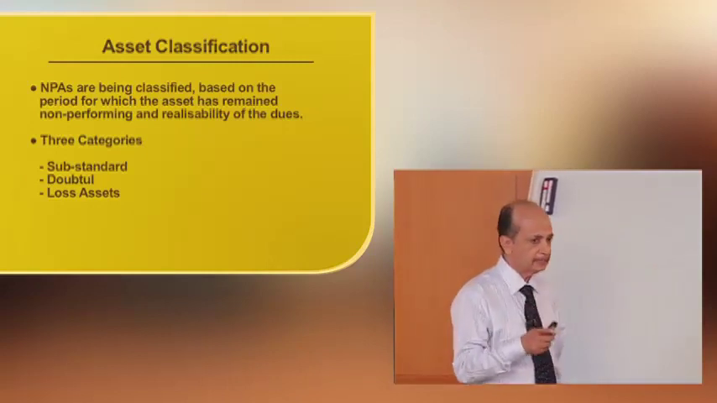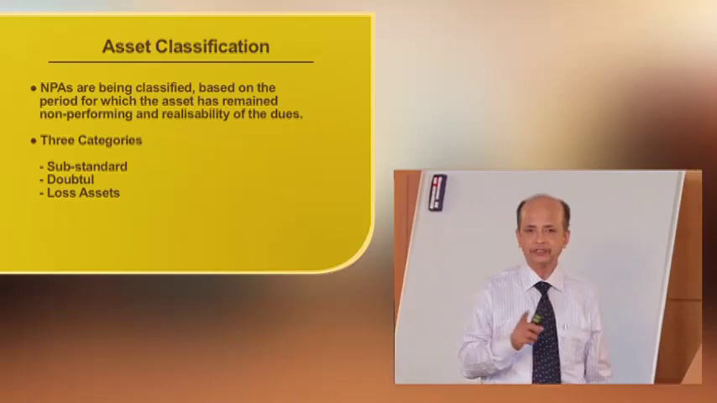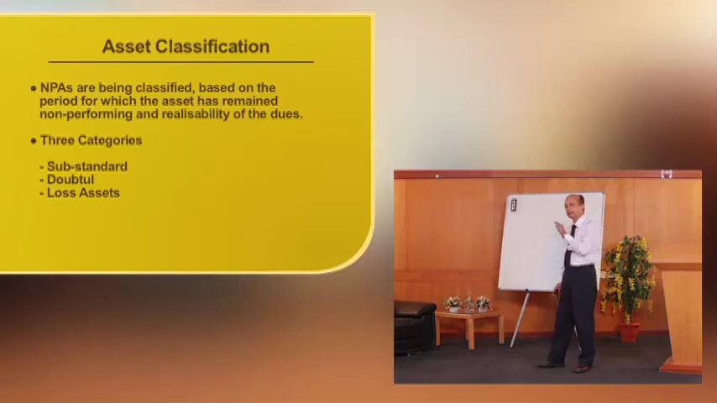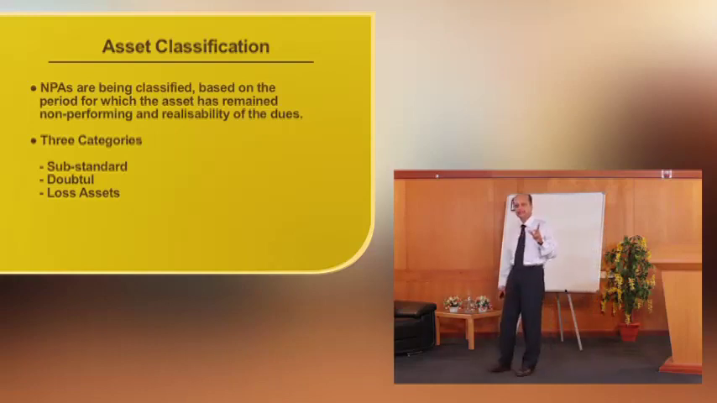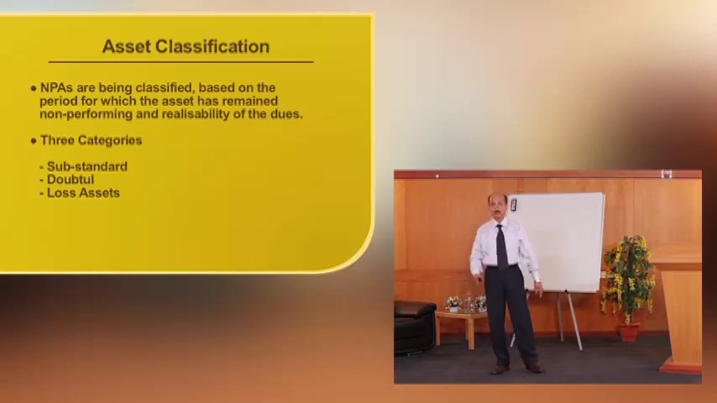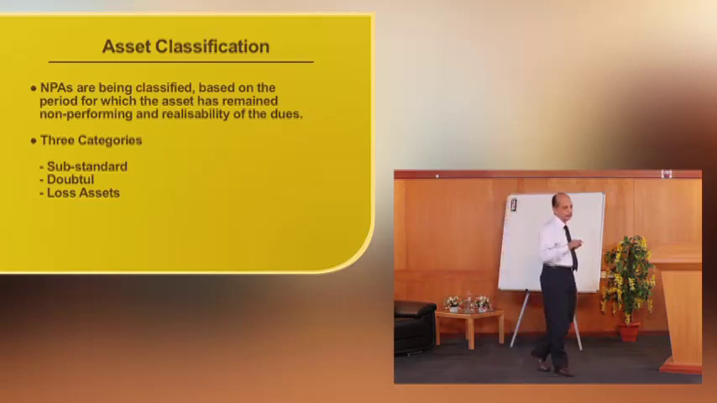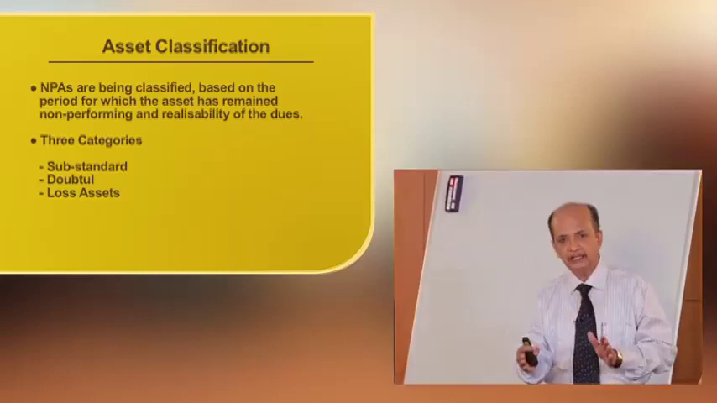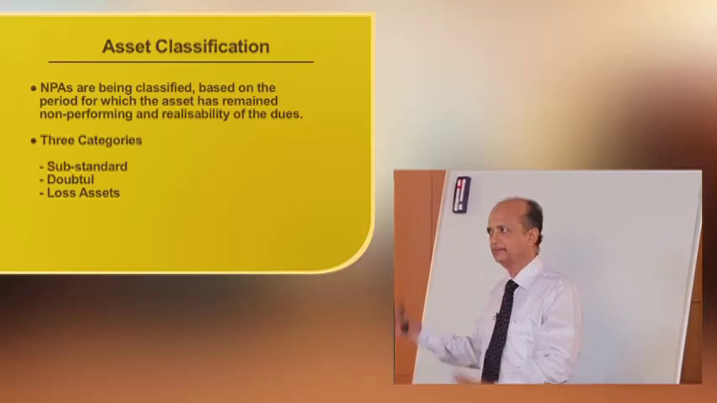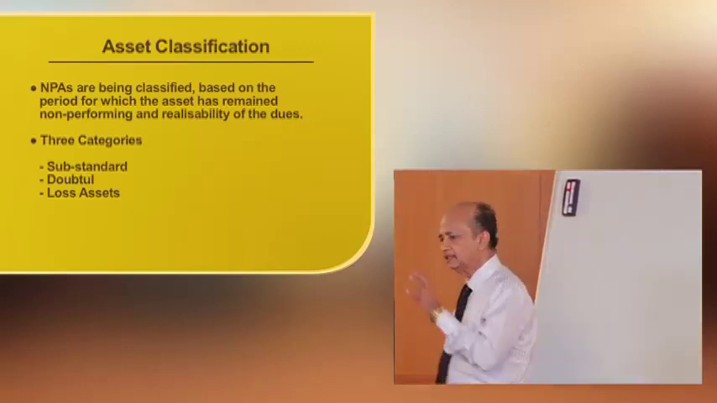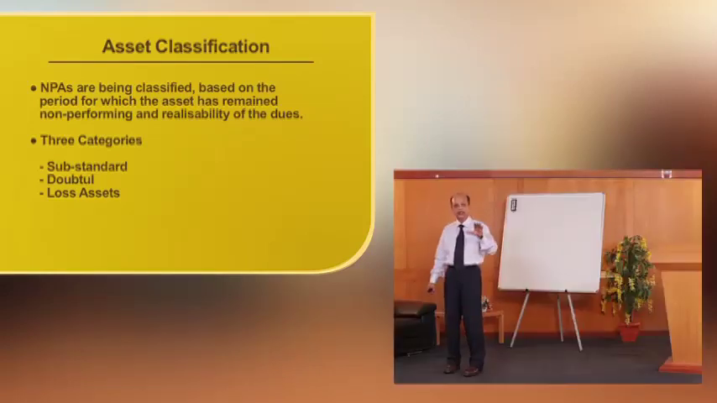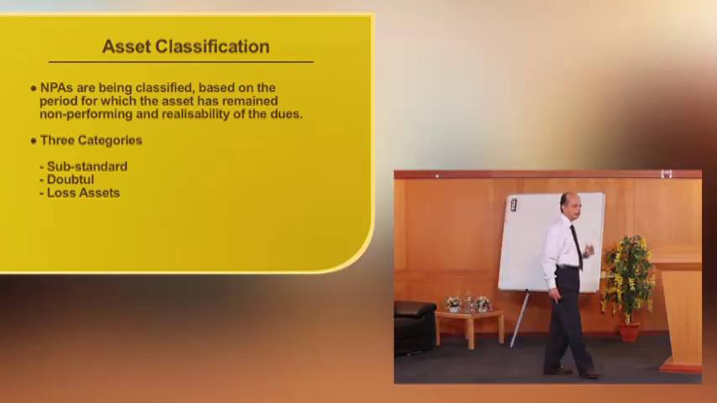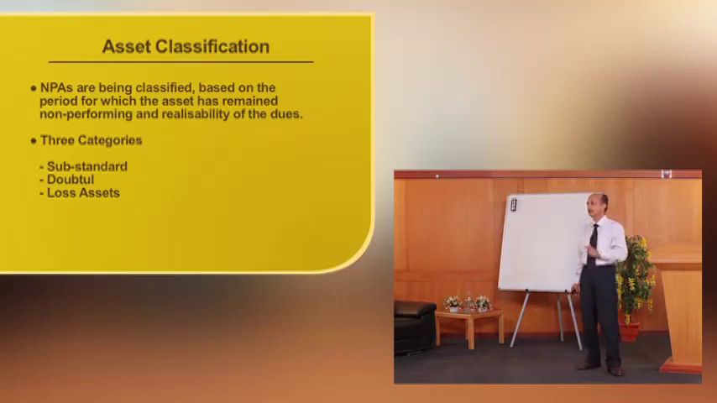Then the classification: what is the main yardstick for classification of the NPAs? NPAs are being classified based on the period for which the assets remain non-performing and the realizability of the dues. That is the criteria for determining in which category a non-performing asset falls. Accordingly, these assets can be classified broadly into three categories. As I told, one is substandard, second is doubtful, and third is loss assets.